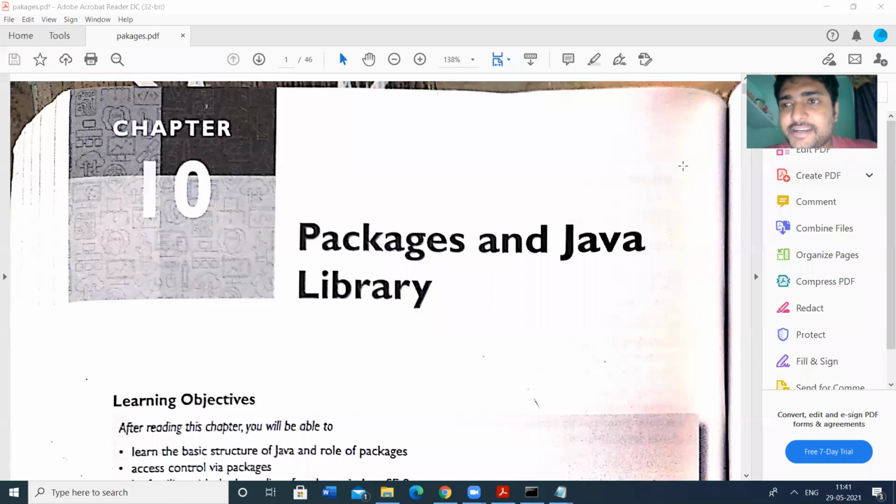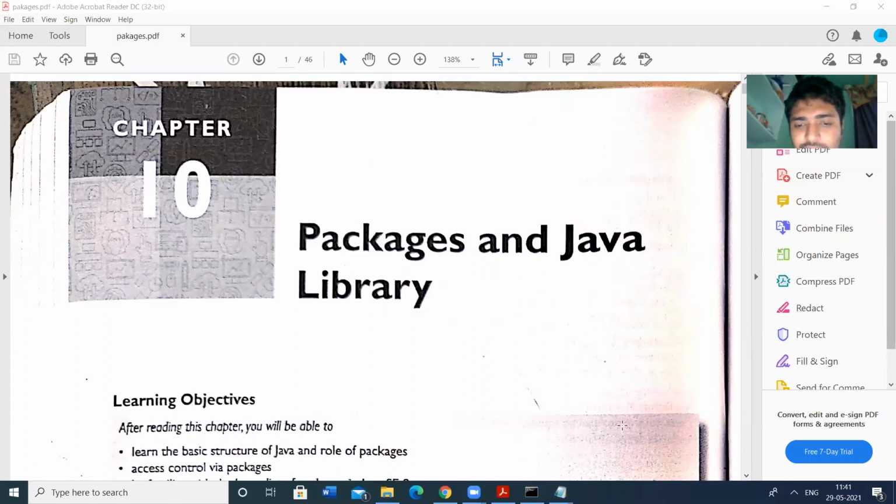The package is created by the syntax: package space package name. Package is a keyword, followed by the package name. That is the first statement in the package. The package consists of some code, some class files, so we have to create the code for it. The code starts with the package name, semicolon.